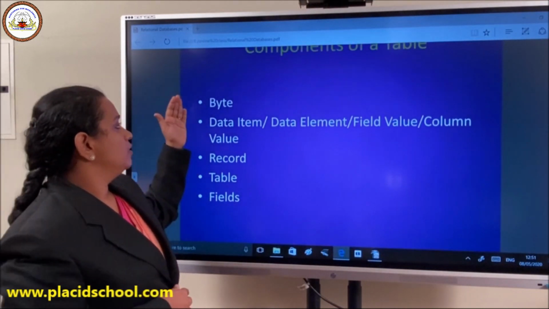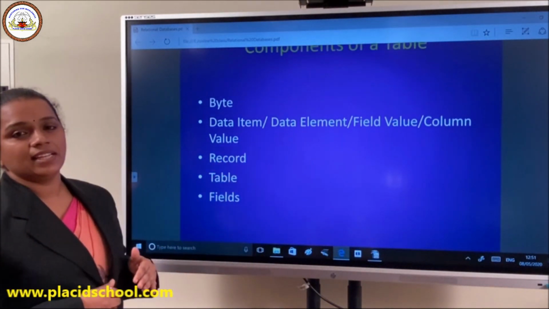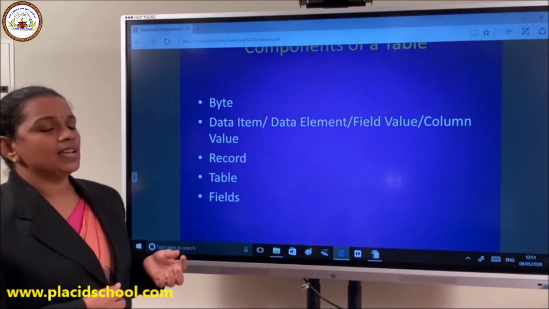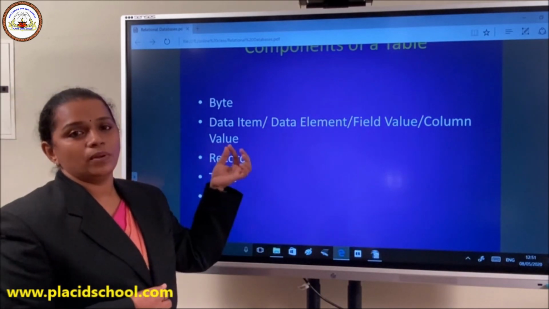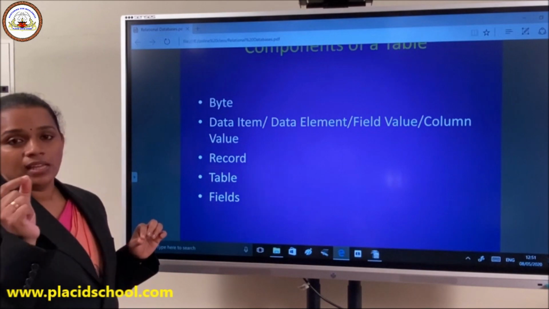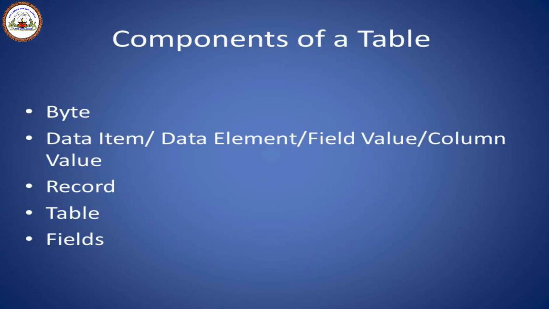Components of a table: we'll see byte, which is also a very basic concept. A byte is a combination of 8 bits, where a bit is a binary digit, a basic storage unit, and each storage unit will take 0 or 1 as its content. A byte is 8 bits, so it's the minimal amount of memory space utilized in a particular relational database. A data item is the smallest, most individual atomic element in a particular table.